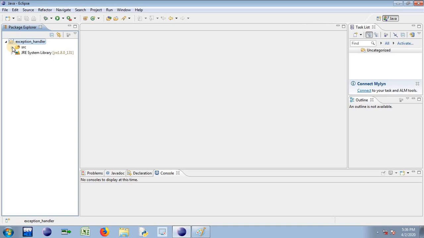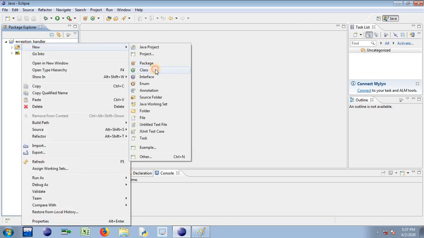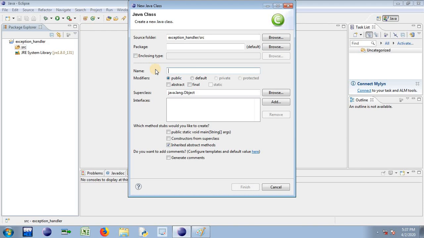So you'll have to expand this src. It is having one default package in it. Once you create that project, expand that project, just observe whether you have src and JRE with you. Just click on the src source folder, right click on it, go to new, select class. Here you will have to specify the class name in which you are going to define the main method.